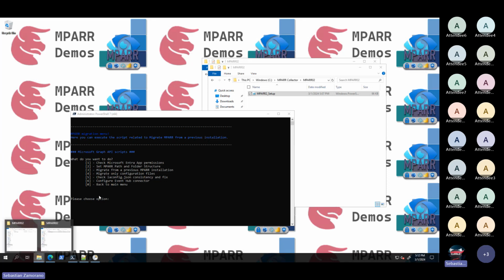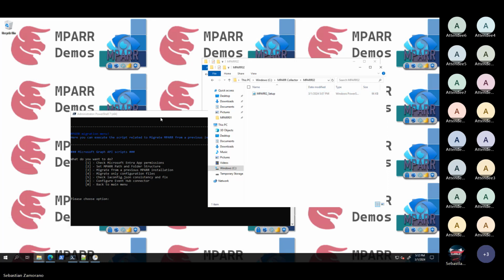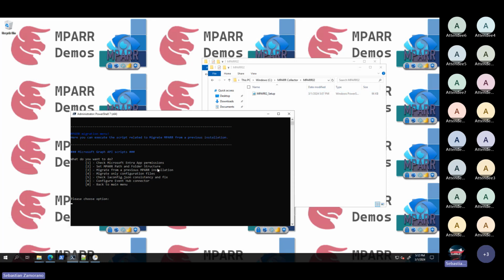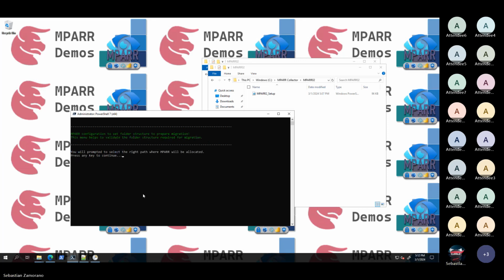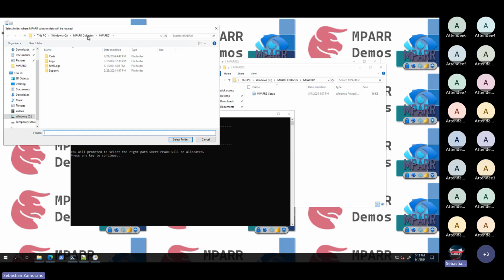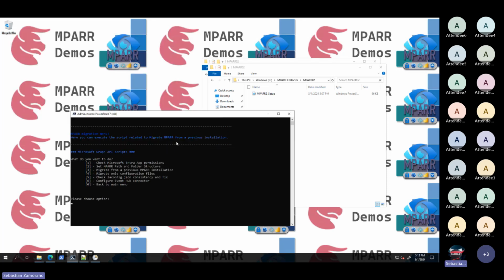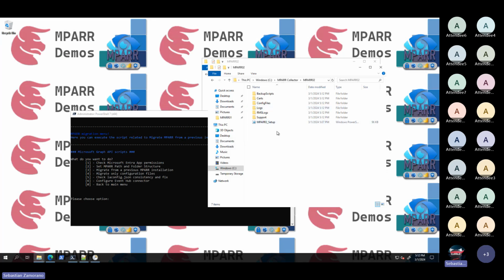We can see here, this is empty. We will use the set Emper path and folder structure. We need to select where this will be allocated. I will select Emper2, select folder. And here we can see that all the folders that I need were created.